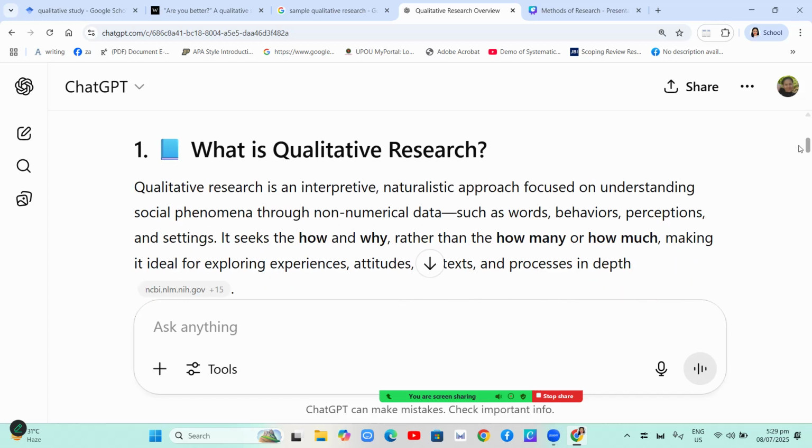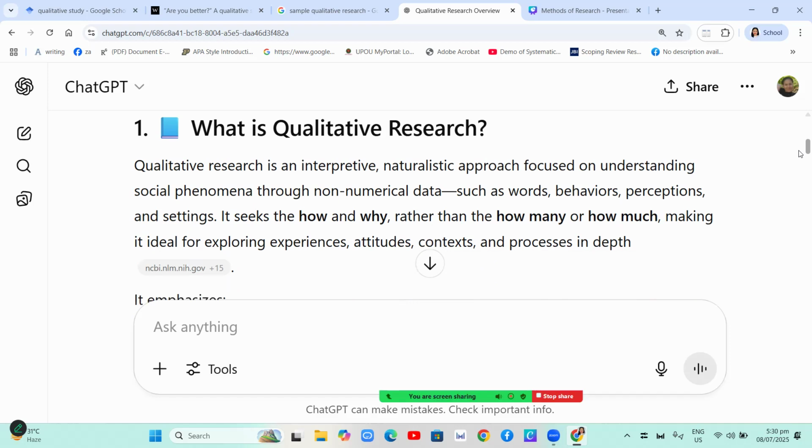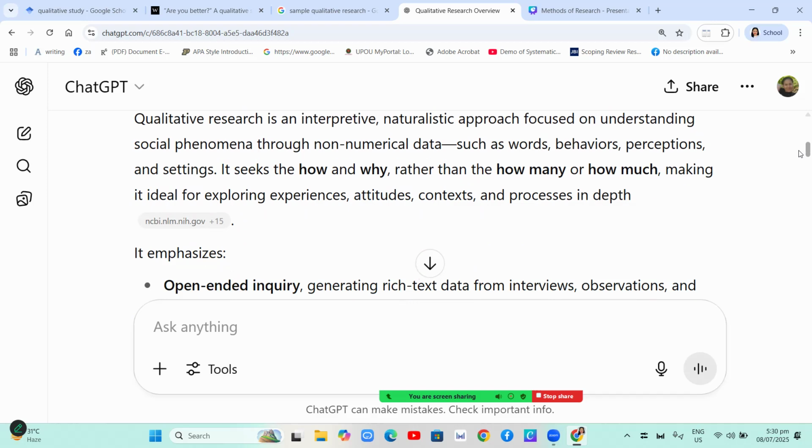So now let's discuss what is qualitative research. Qualitative research is an interpretive, naturalistic approach focused on understanding social phenomena through non-numerical data such as words, behaviors, perceptions, and settings. It seeks the how and why rather than the how many or how much, making it ideal for exploring experiences, attitudes, contexts, and processes in depth.